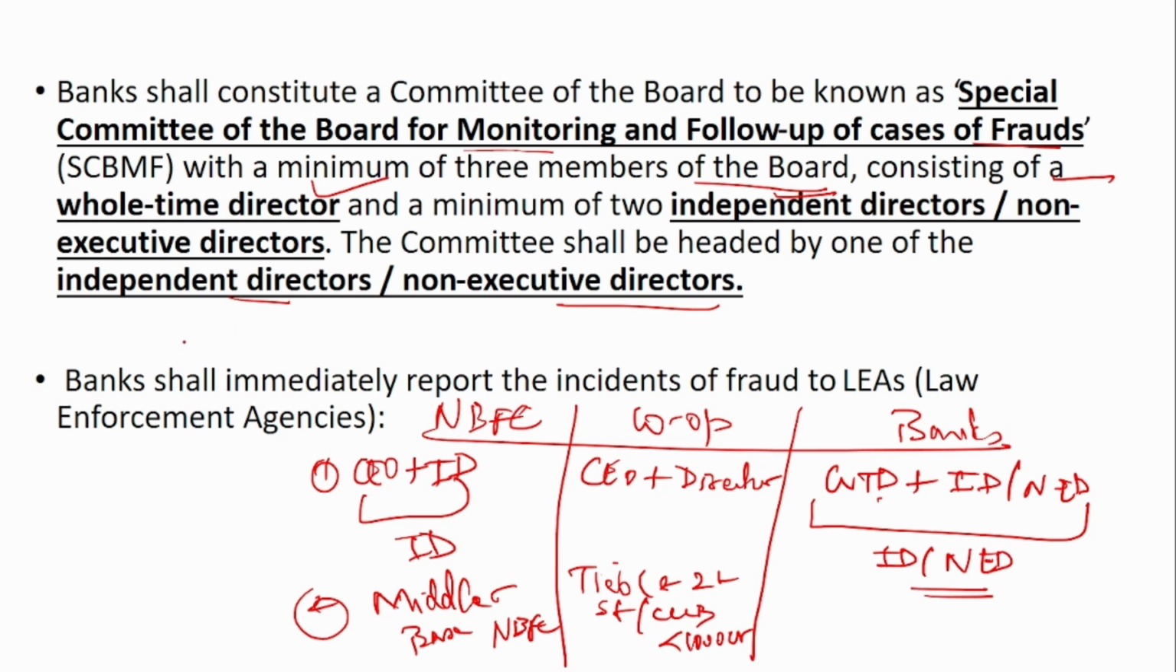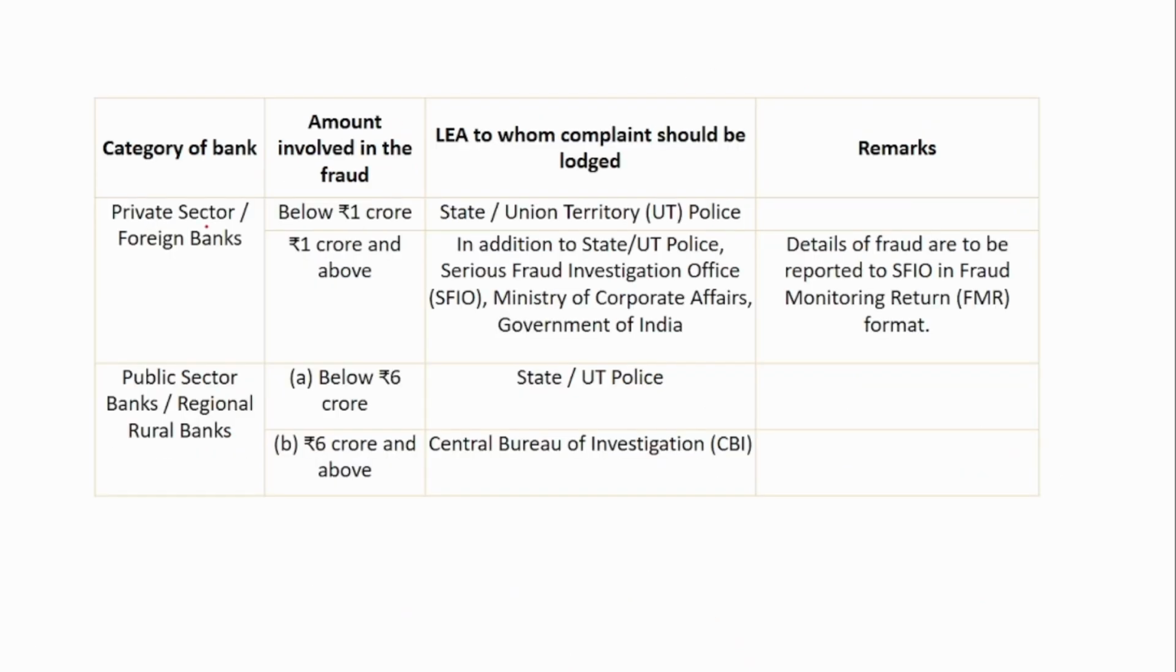Now, after finding a fraud, the bank shall report to the law enforcement agencies. In case of a private sector or a foreign bank, if the fraud amount is lesser than 1 crore, they have to report it to the state police. In case the fraud amount is more than 1 crore, then in addition to the state or union territory police, they should also inform the Serious Fraud Investigation Office, which is under the Ministry of Corporate Affairs.